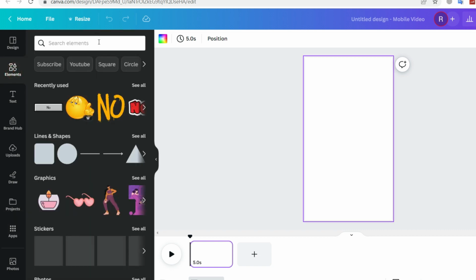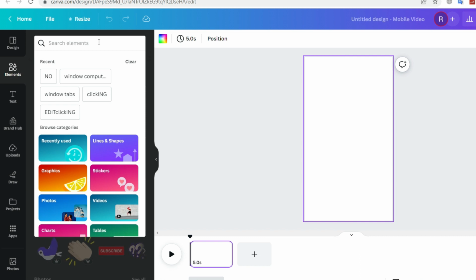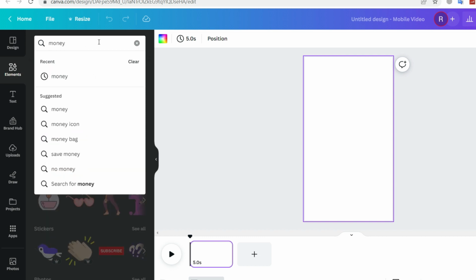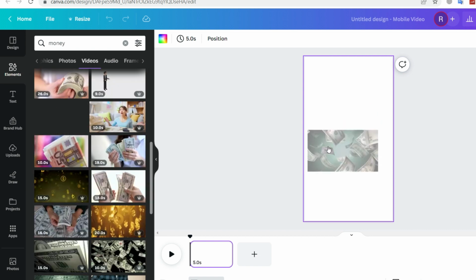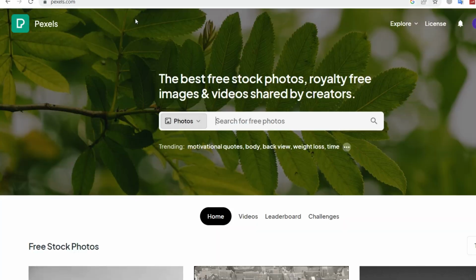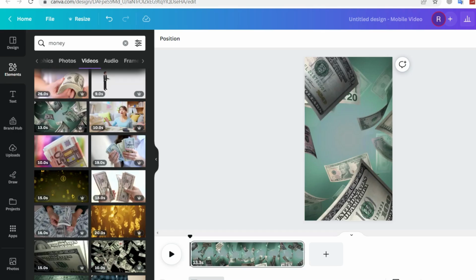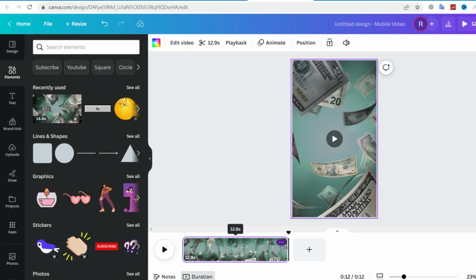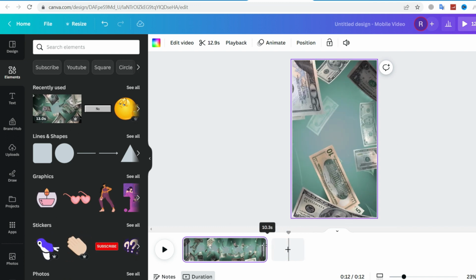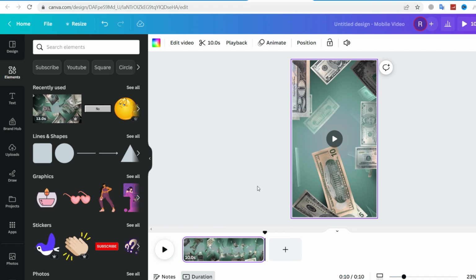So now we're going to start adding the pictures and text related to the videos. Click on Elements to use a background that is attractive to the eye. Type in whatever you like. I will type money, for example. Let's take this. Then click on the 3 dots and choose Set Video as the background. And there are so many free websites to use, such as Pexels or Pixabay as well. The next thing I'm going to do is change the length of the video, as I only want my YouTube short to be around 10 seconds, which is the perfect length for a YouTube short.